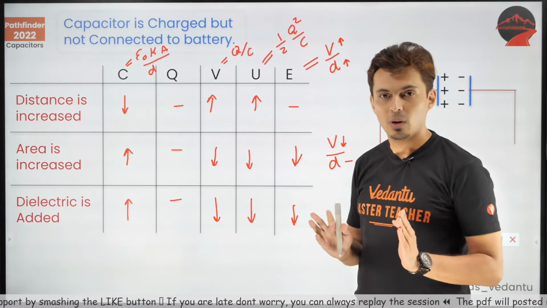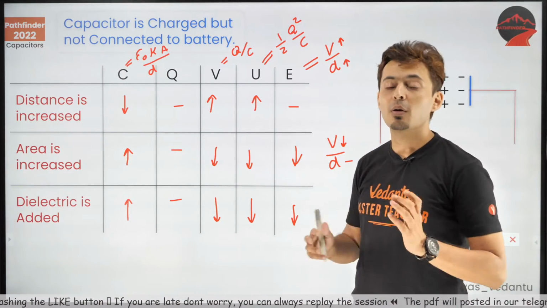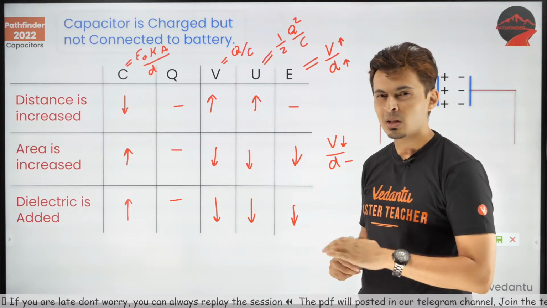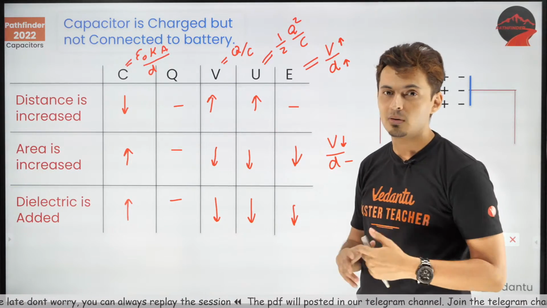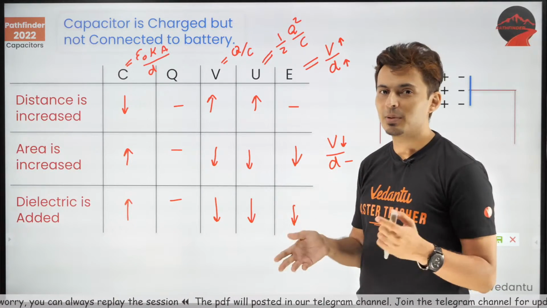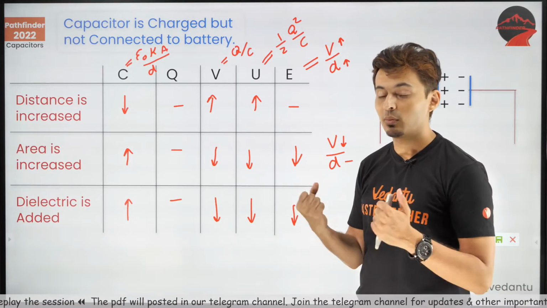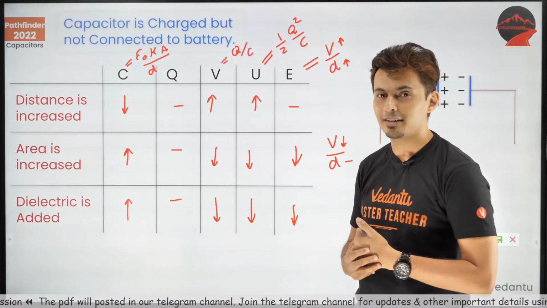Not many people know how to study capacitors because there are a lot of concepts, but I have broken it down systematically into different parts. A lot of people study capacitors after Gauss's law. I do not like it. I prefer studying capacitors after current electricity. Now you will slowly understand why I have taken capacitors after current electricity.